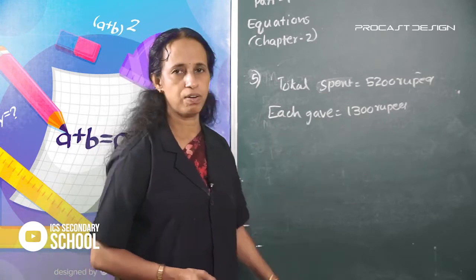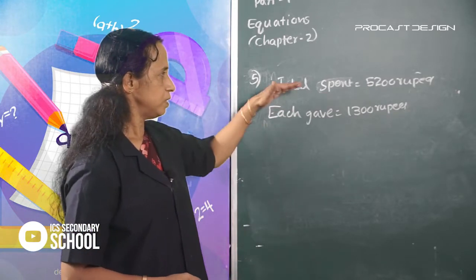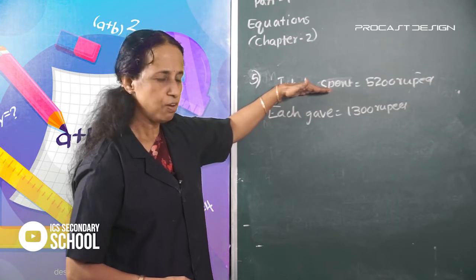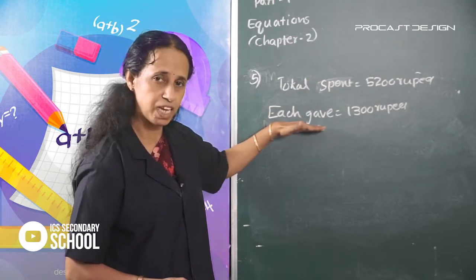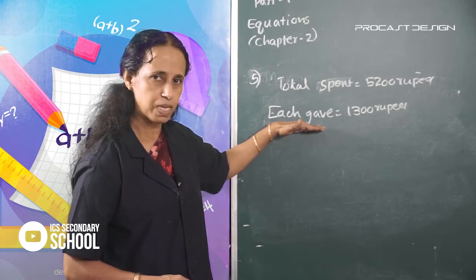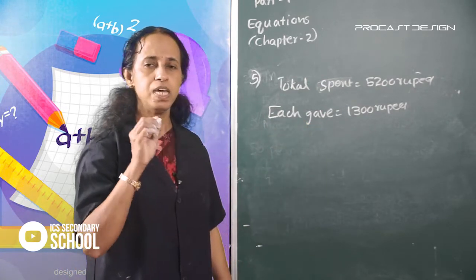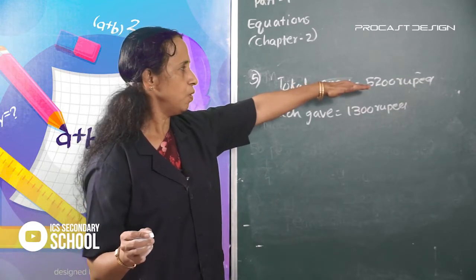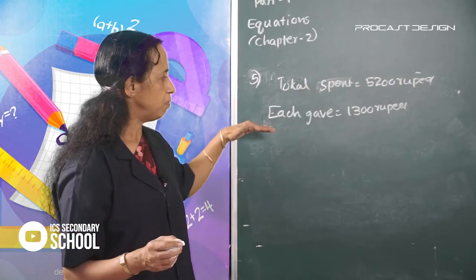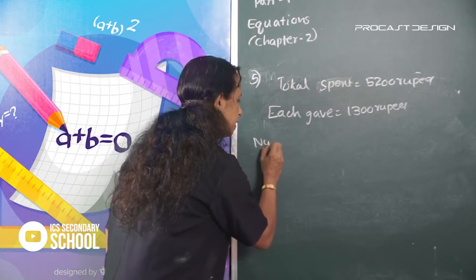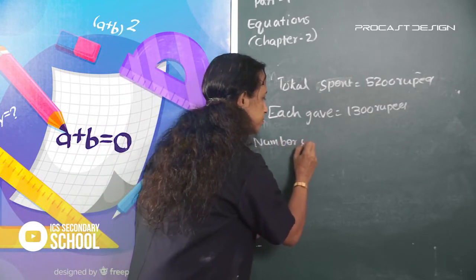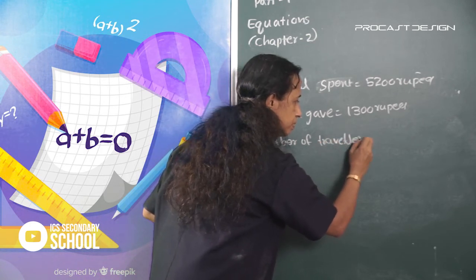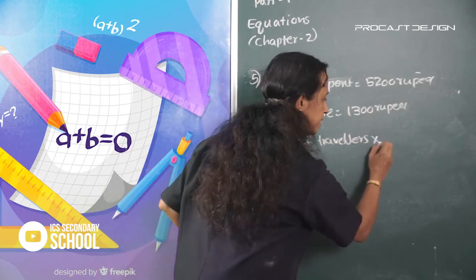We know that the total spent is 5,200 rupees. Each gave 1,300 rupees. Number of travelers into each gave is equal to total spent, that is 5,200 rupees. Here, total cost is 5,200 rupees. The number of travelers split this amount equally, and each gave 1,300 rupees. Find the number of travelers.